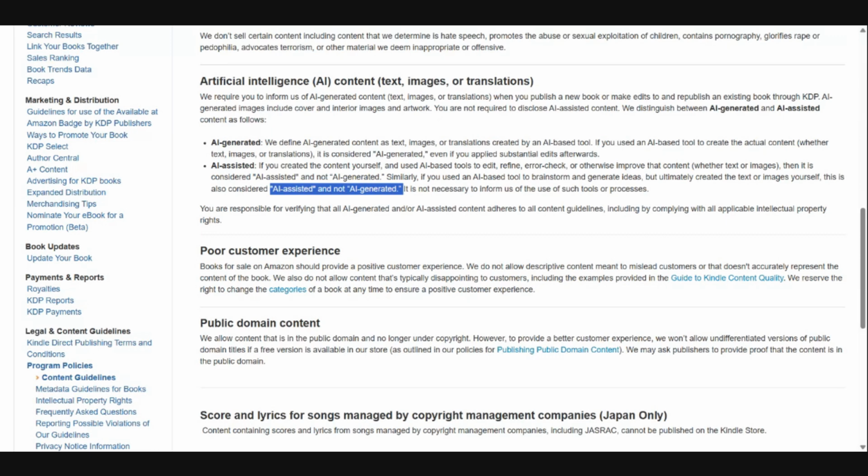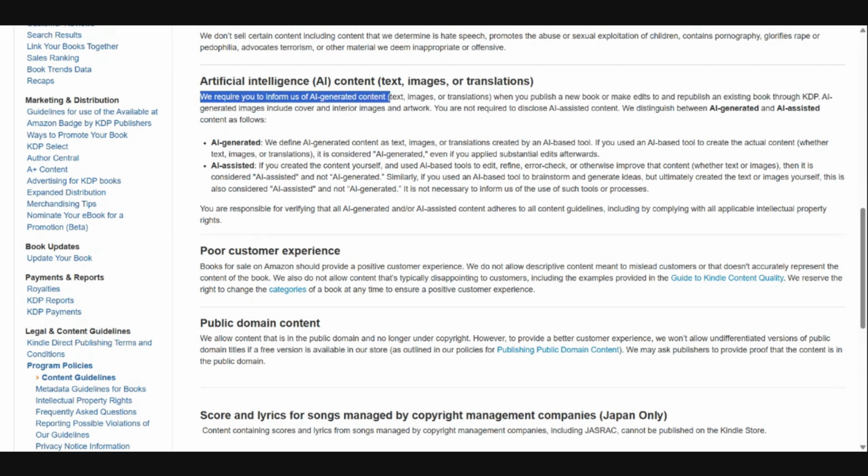But you have to be careful because some tools have both of these in them, right? We have some tools that have rewriting features and expanding features where you put in an idea and it writes a scene or a chapter or a book for you. That's going to fall, it looks like, up here under AI generated.